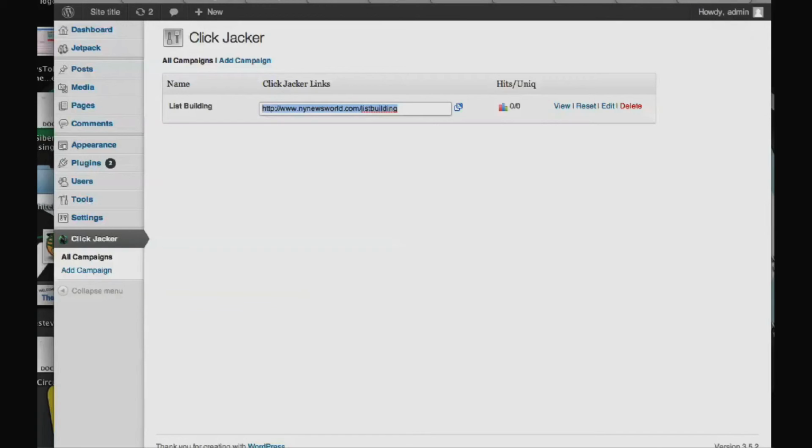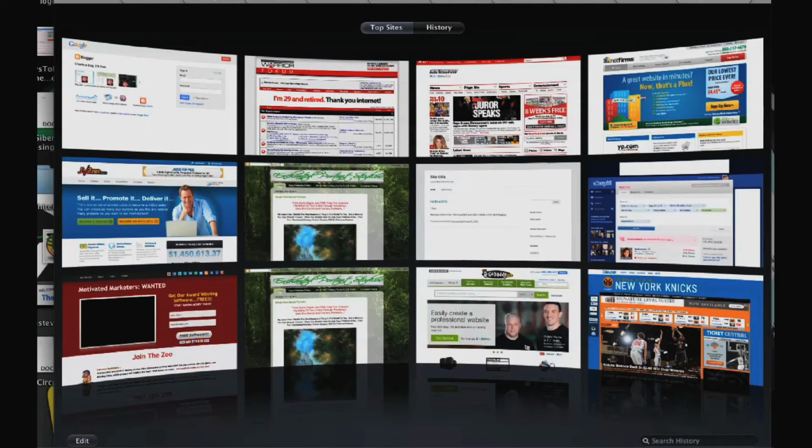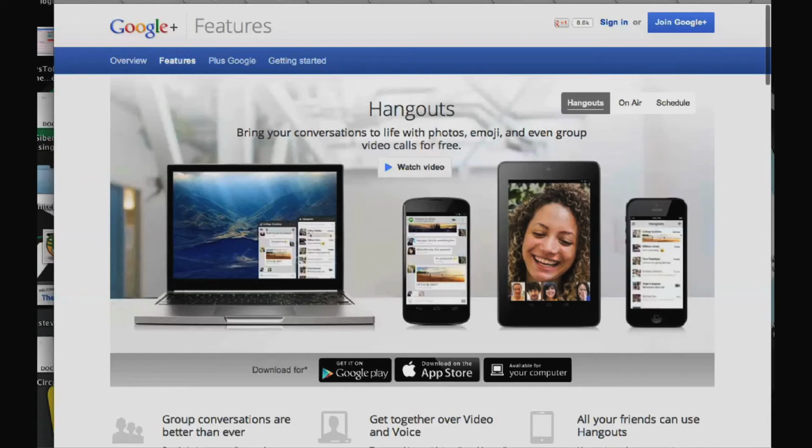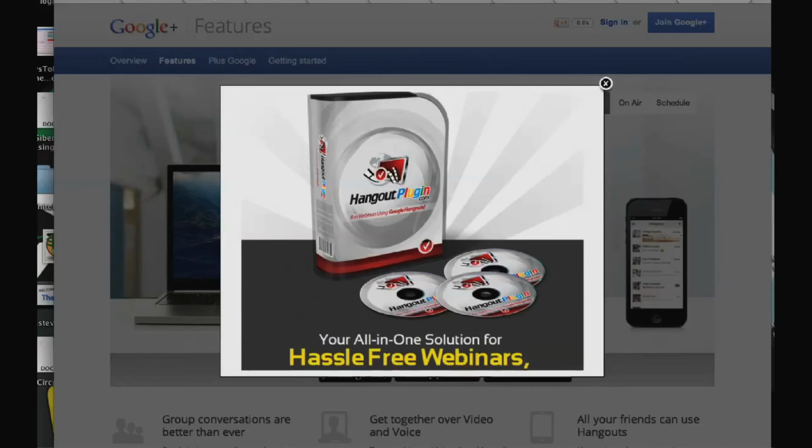Now we're going to go over to all campaigns, and you can see the one that I created here for list building. Here we are in all campaigns now, and here's the unique link right here that we're going to copy, and we're going to go over and paste that into the address bar. What that's going to do is go over to the Google Hangouts page. So this is the link that you'll give your affiliates or use in an ad that you're running. You see, go right to Google Hangouts and check it out here. What's going to pop over is this ad that we created.